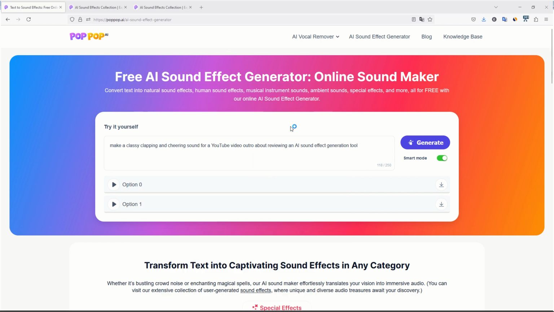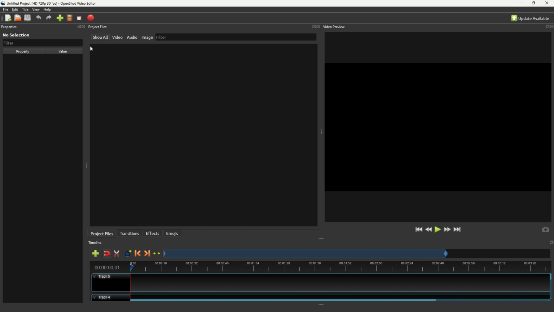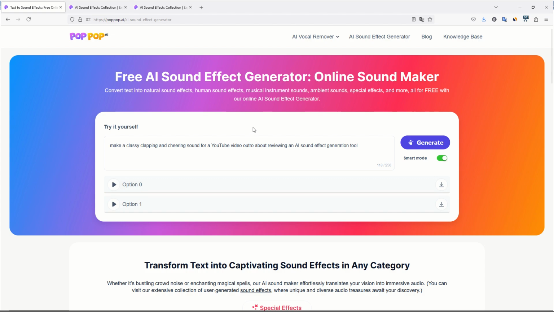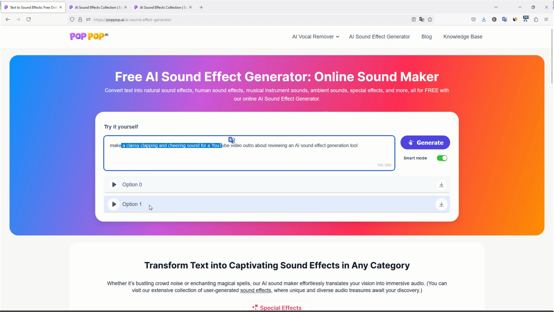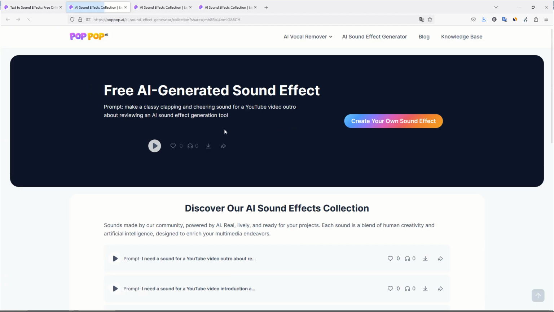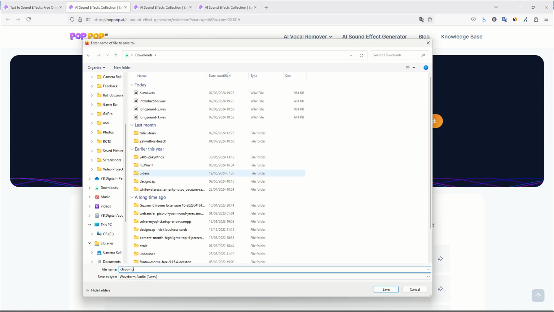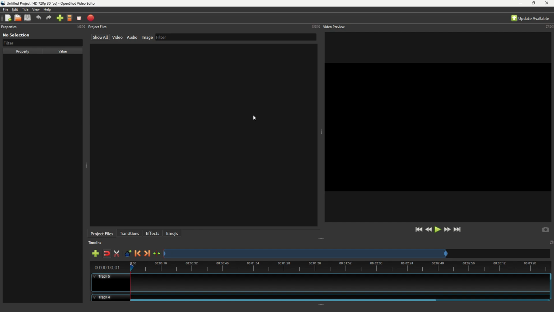Of course, after having generated some sounds, for example, using a free AI sound effect generator to put more ambience into your videos. So here we have already generated several sounds, and all we have to do is to go to OpenShot editor, make sure we have generated and downloaded our sounds. For example, here, once our sound effects have been generated, we have to download them. So here we go to share to collection, and then we can simply download our wave file. So this is a clapping sound, and we have created several sounds.